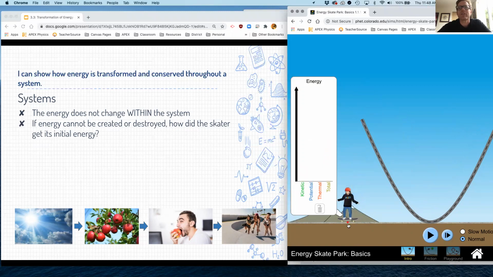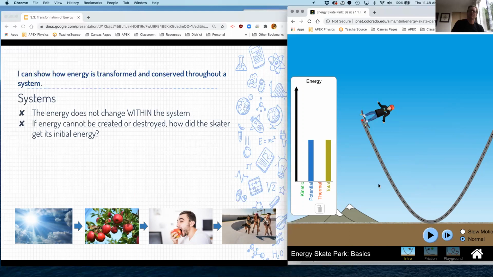But in real life, you can either pump up or you can climb a ladder to get up here. Let's pretend for a second that to get up to here, the skater climbed a ladder. So they started down here and then they climbed up and they got energy. Well, where did that energy come from? It's kind of a long story, but basically the energy came from doing work from the muscles. So the skater was climbing up, using her muscles, arm muscles, back muscles, leg muscles, to get all the way to the top.